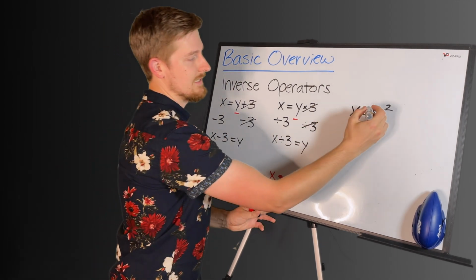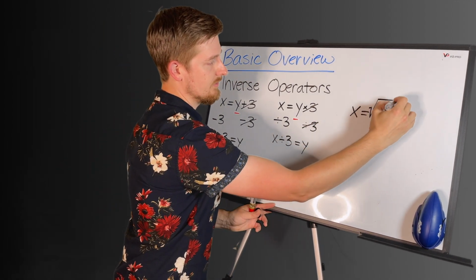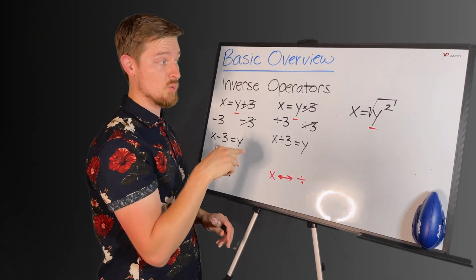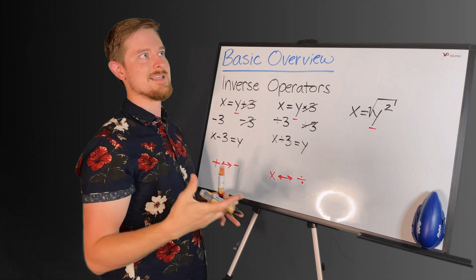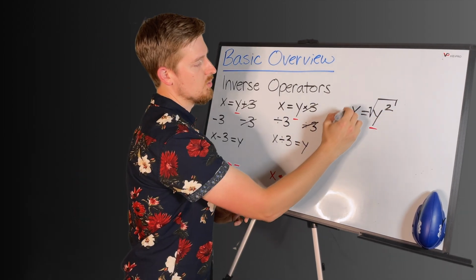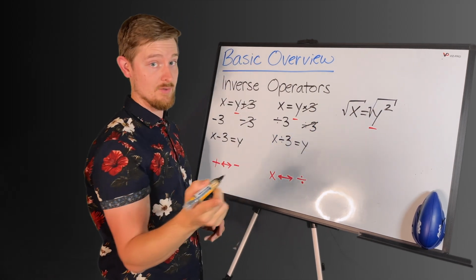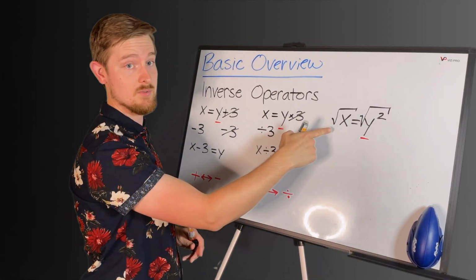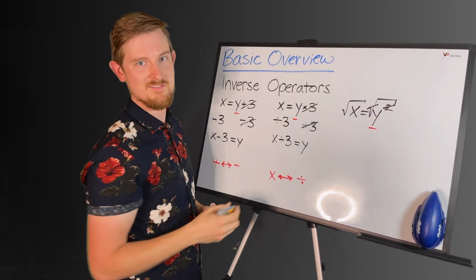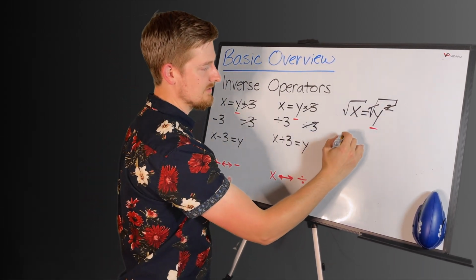Now a square root looks like this. So I'll draw it here. There's that big square root. This is a button on your calculator. Hopefully you've seen this before. A square root is the same thing as y to the 1/2 power, which would cancel out this 2. So we square root both sides because in algebra, what we do to one side, we have to do to both sides. This square root cancels with this square. I know that looks a little funny, but it's okay. And that's going to leave us with an answer that looks like this.